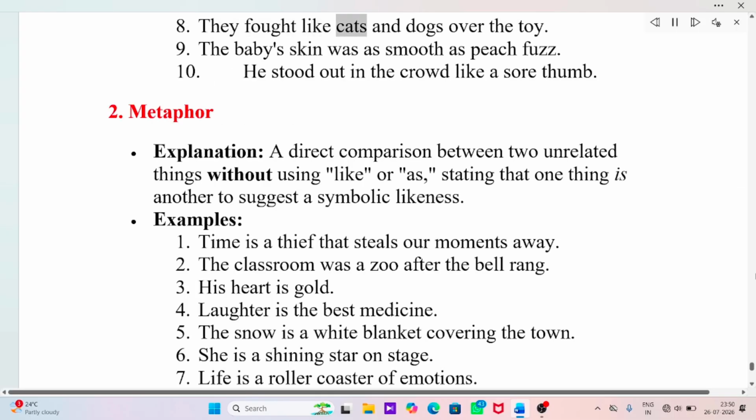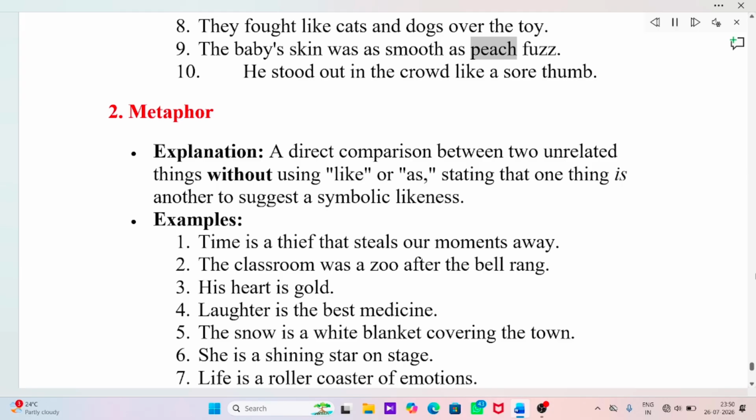They fought like cats and dogs over the toy. The baby's skin was as smooth as peach fuzz. He stood out in the crowd like a sore thumb.